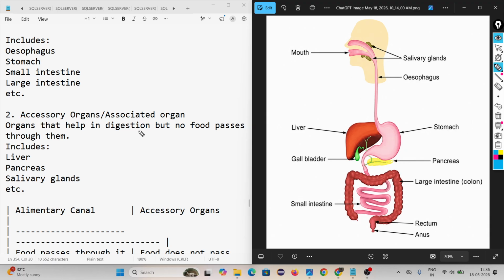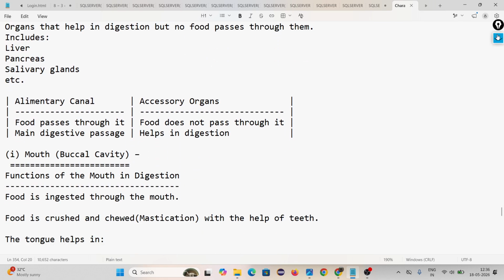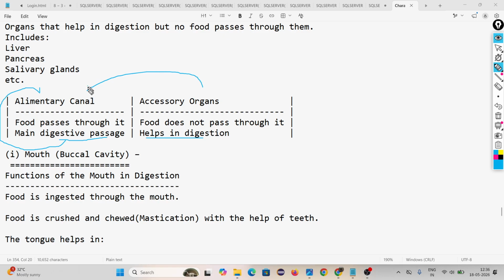They help in digestion, like liver, pancreas, salivary gland. Okay, look, sir. If someone asks the difference between alimentary canal and accessory organ: food passes through it, food does not pass through it. Main digestive passage, digestion is happening in alimentary canal, and accessory organs help them for digestion.